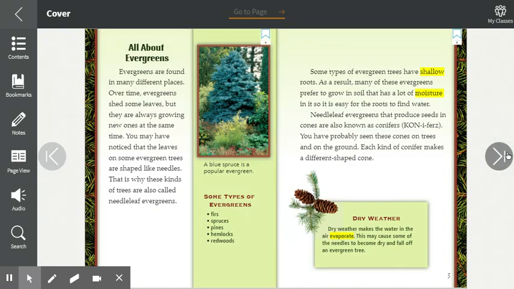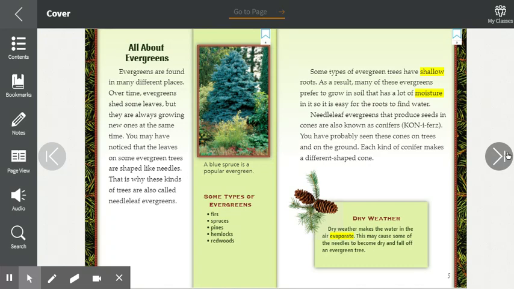All about evergreens. Evergreens are found in many different places. Over time, evergreens shed some leaves, but they are always growing new ones at the same time. You may have noticed that the leaves on some evergreen trees are shaped like needles. That is why these kinds of trees are also called needle leaf evergreens. A blue spruce is a popular evergreen, like for Christmas trees. Some types of evergreens: firs, spruces, pines, hemlocks, redwoods.